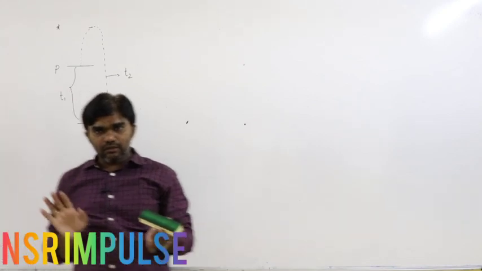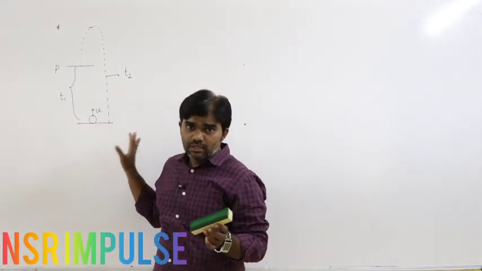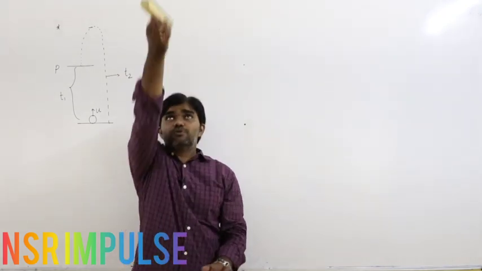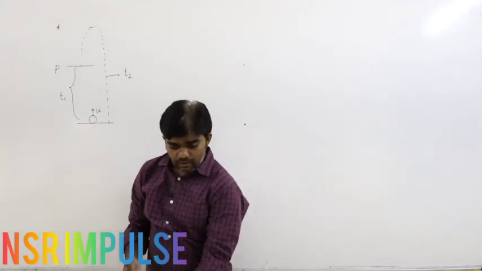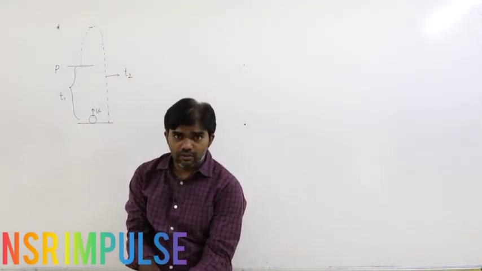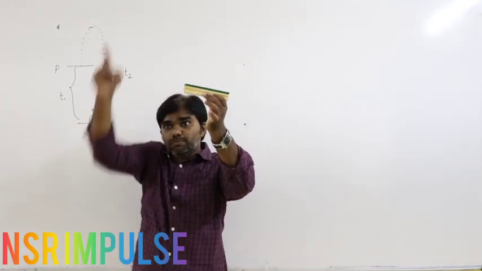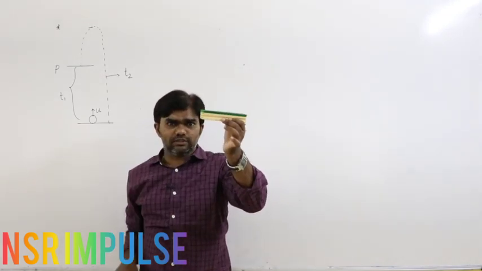I thought you are already clear about this. So here the condition is, this is the point of projection. The body is projected, reaches the maximum height and again reaches the ground. In its path, let this be a certain position, we don't know about that.